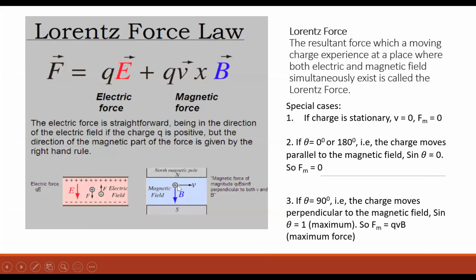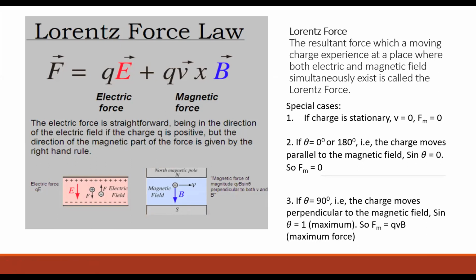Out. Which hand did you take? Sorry, in. Okay, if it is not out, it will be in, right? You have to take the right hand, okay? If you take the left hand, it will go wrong. Take the right hand, point it towards the screen, try to curl your fingers from V to B along the smaller angle, which is from here to here. So your thumb will point inwards into the screen, right? So the positive charge will move into the screen.